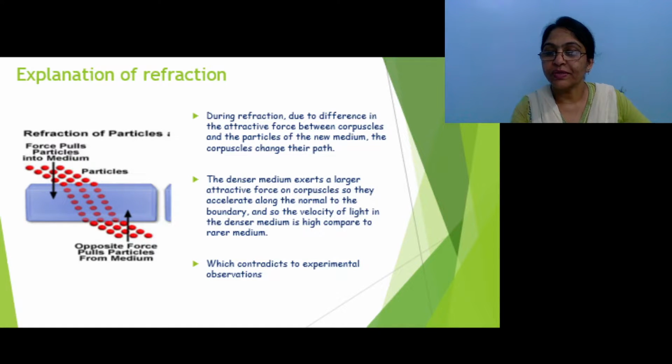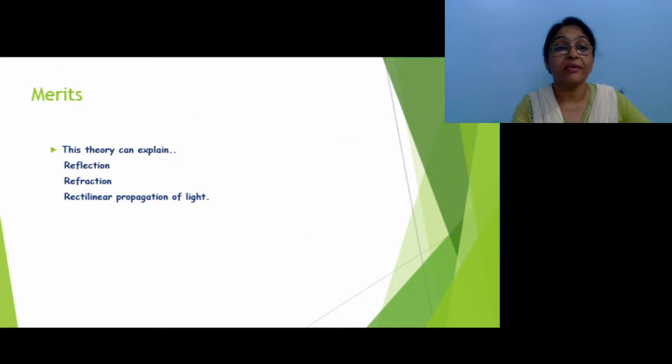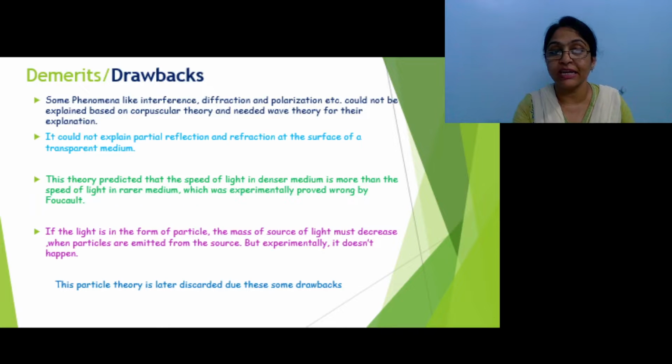Okay, so we'll go next and we'll see what the merits of this theory are. Just in the previous slide we saw that this theory, the corpuscular theory, can explain reflection, refraction and rectilinear propagation. These are the merits of this theory. Now what are the drawbacks or demerits of the theory? Yes, there are some drawbacks also.